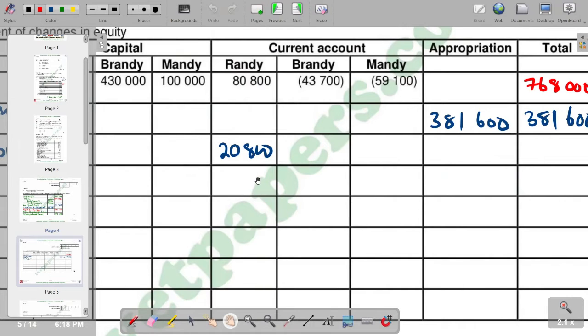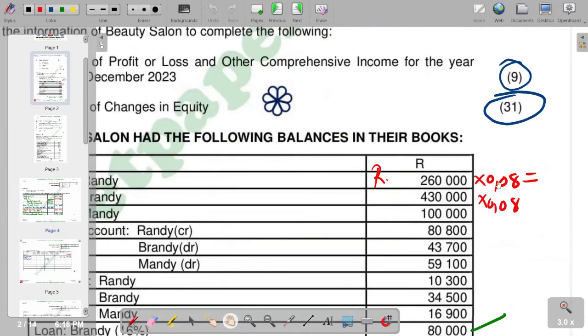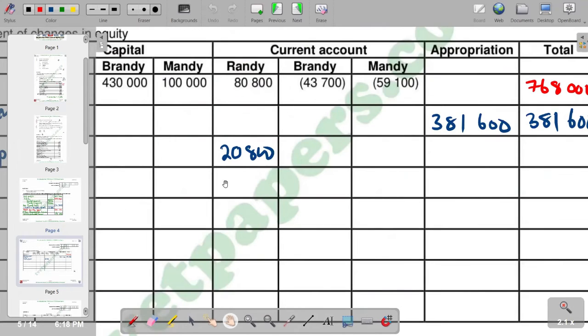So for brandy, we are saying 430 times 0.08, and the answer that we are supposed to get for interest on capital is 34,400. So we take 34,400 and put it here.